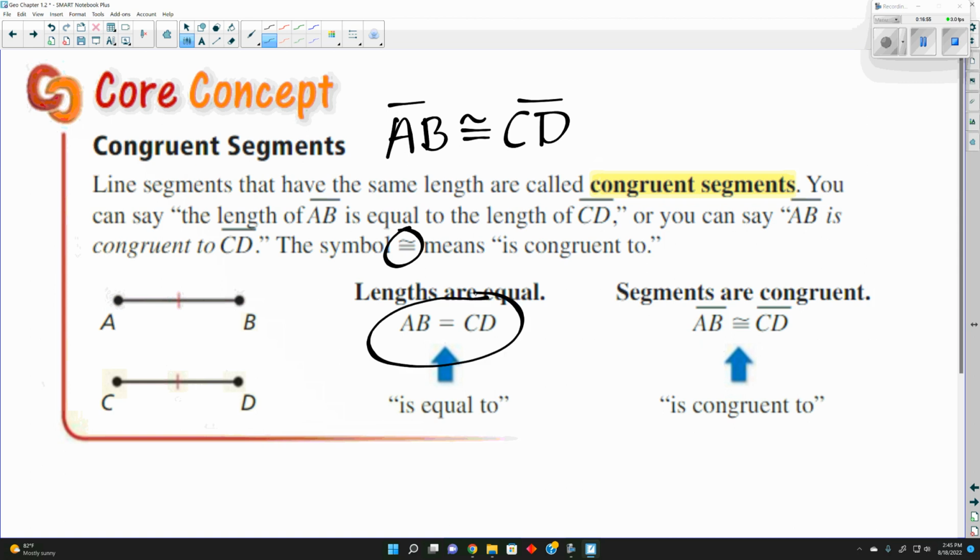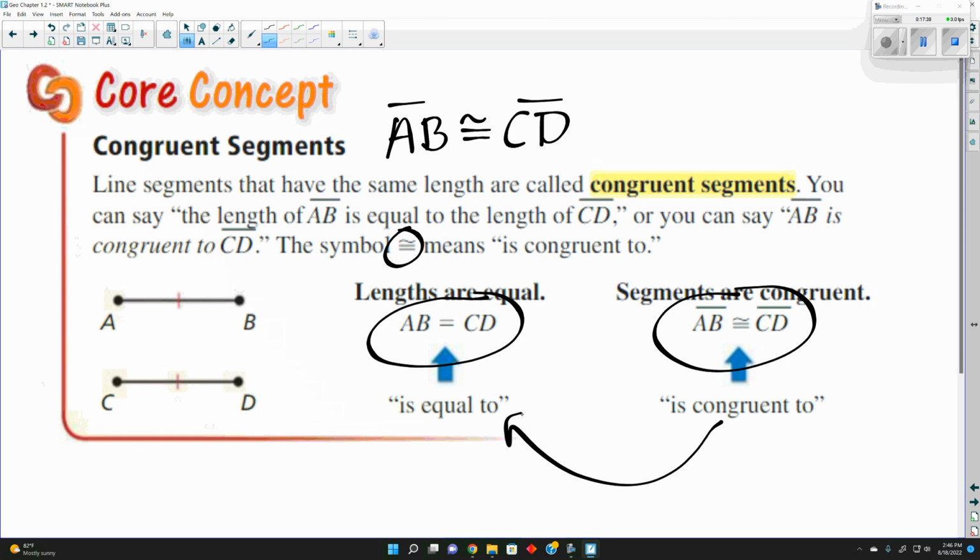Here, AB equals CD, where we don't have the segment above it, and it's just saying equal. This, we're talking about the distance. Without the line segment above it, we're saying that the actual length from A to B, that numerical measure, is equal to the numerical measure for CD. So when we write line segment AB is congruent to line segment CD, we're talking about the line, not its length. But if we say that the two segments are congruent, it means that they are equal, because for two segments to be congruent, they have to have the same length. You all see the distinction between those two?